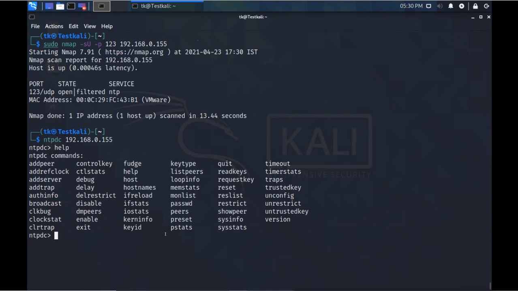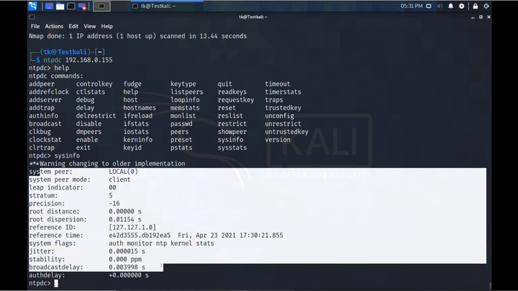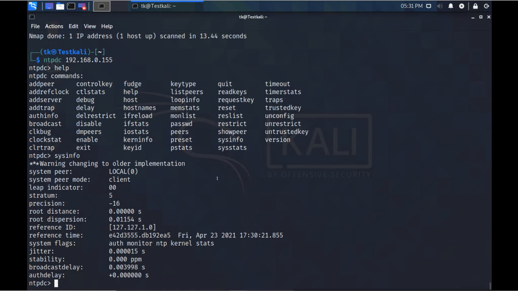You can try to get system information. This is the system information it is showing. You can get other information like version. You can get the monitor list, monlist.